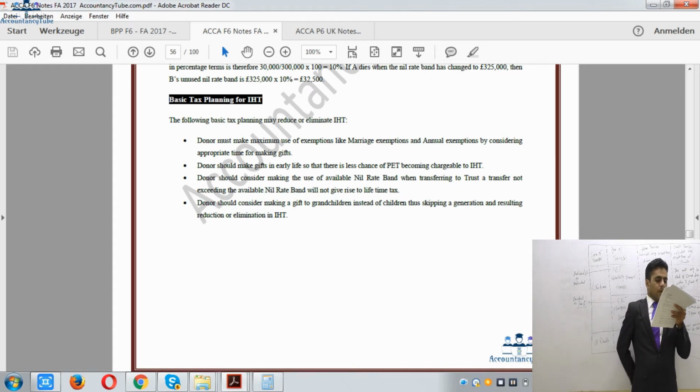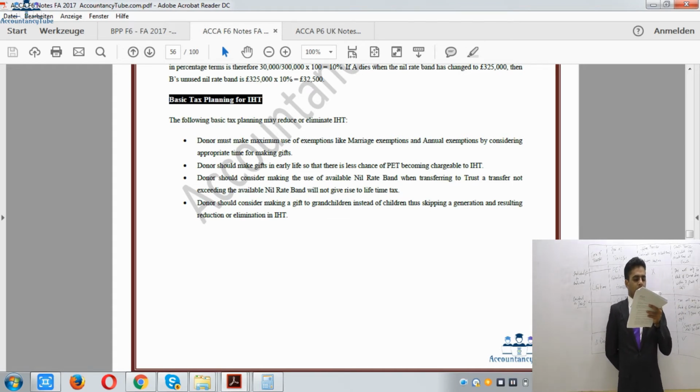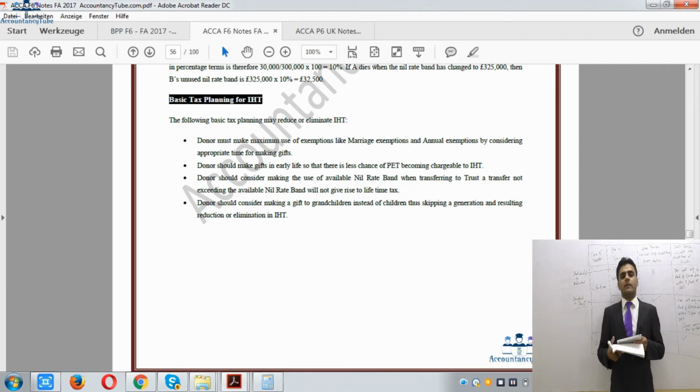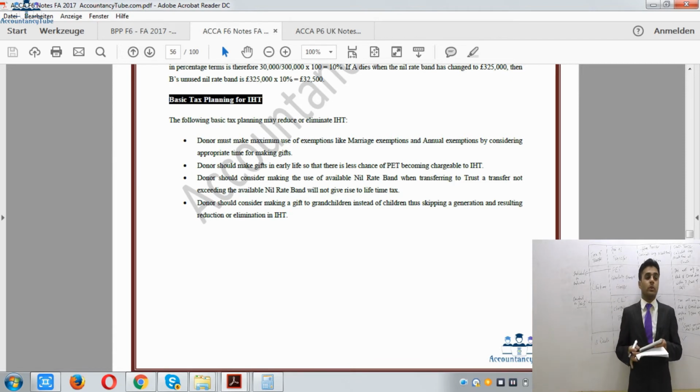All right. Right then, after that it says that a donor should consider making a gift to grandchildren instead of children. That is known as skipping a generation. Now sometimes if you are giving a gift to your son and you know that your son is going to gift that same property to their children, why not just skip a generation?